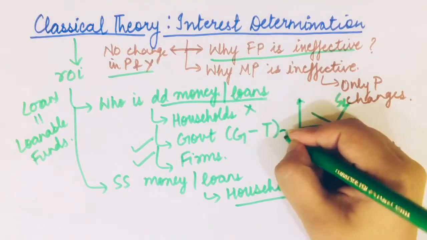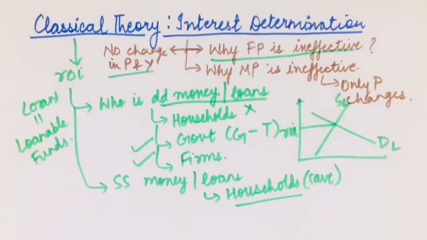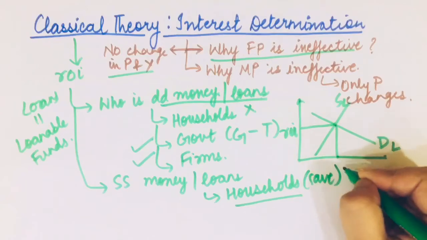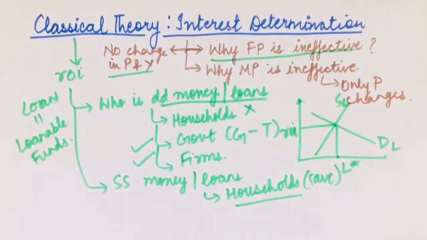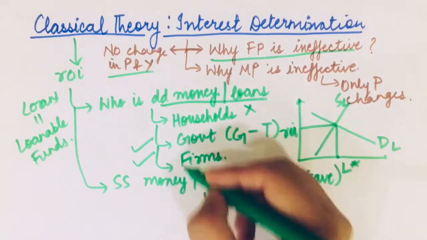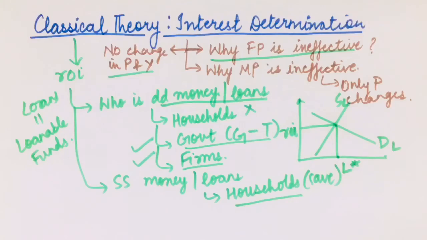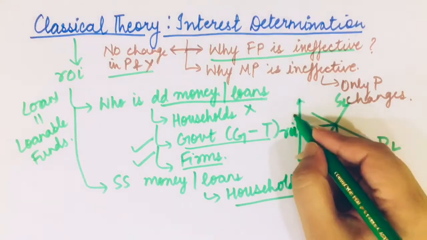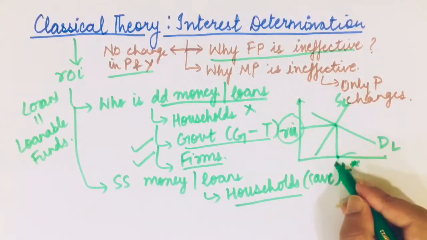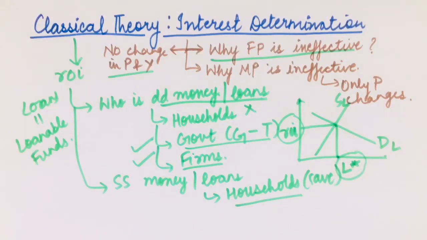So this is my rate of interest, and this is my equilibrium level of loanable funds in the market. Demand for loanables is made by government and firms, and supply is made by households, and whenever they are equal, it determines the equilibrium level of rate of interest and the equilibrium level of loanable funds in an economy.